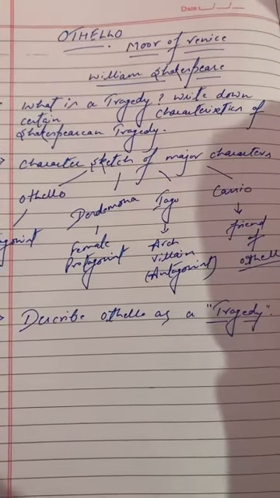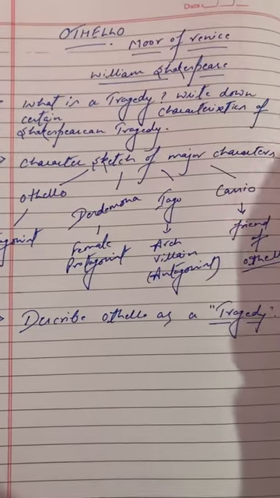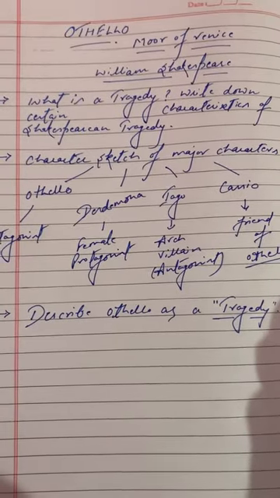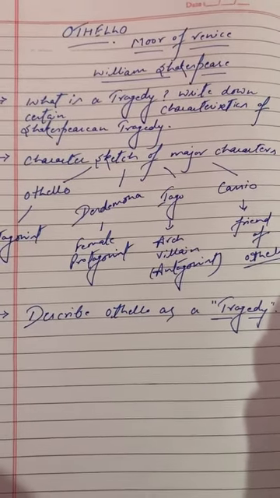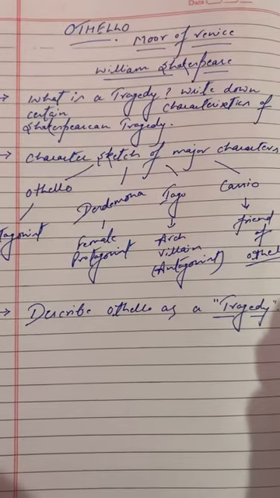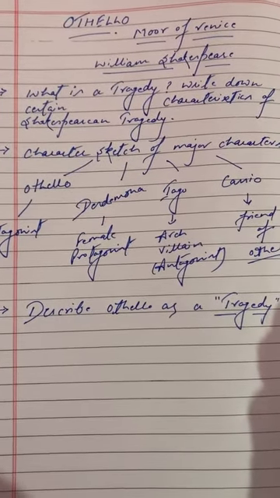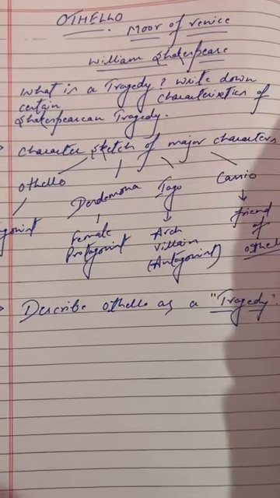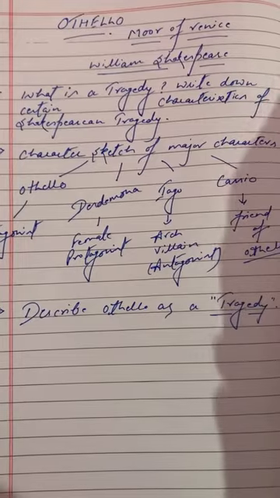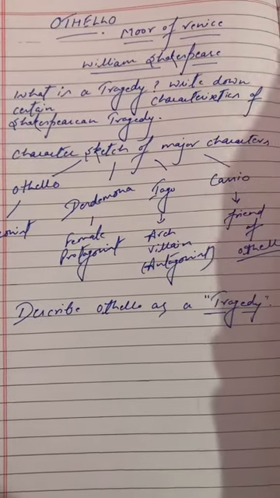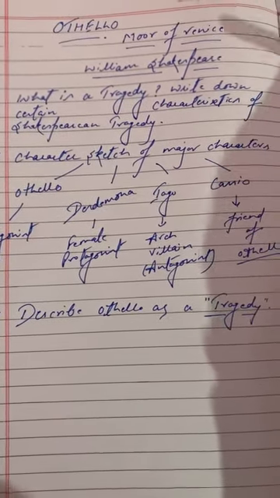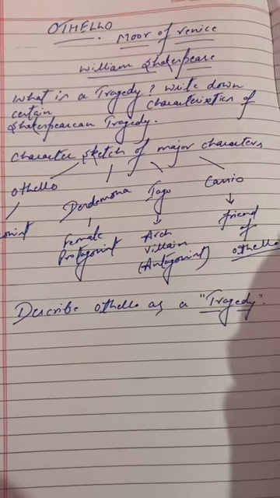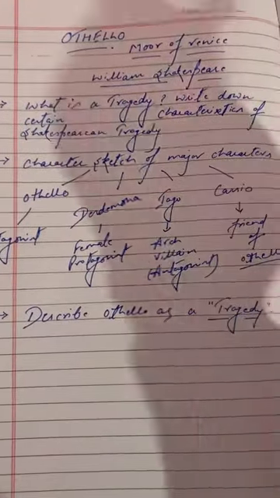In that context, I would like to give you a few descriptions about your paper second, book second, which is Othello, and why I am emphasizing upon the text because it is really a big text. It is really lengthy. It is a masterpiece written by William Shakespeare, and you have to give your attention towards it if you want to pass your paper second. And I'm saying this again and again because a new text has been added in your syllabus, so you have to keep pace with me and study at your home whatever I'm giving you online. So in that context, I would like to deal with a few points here.